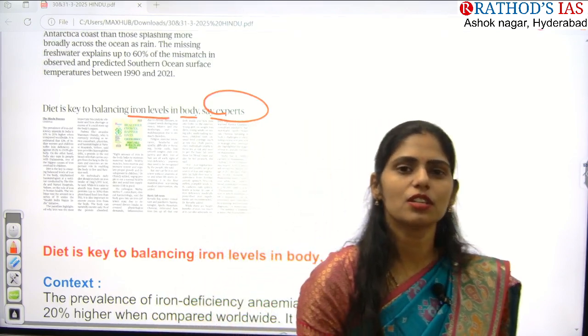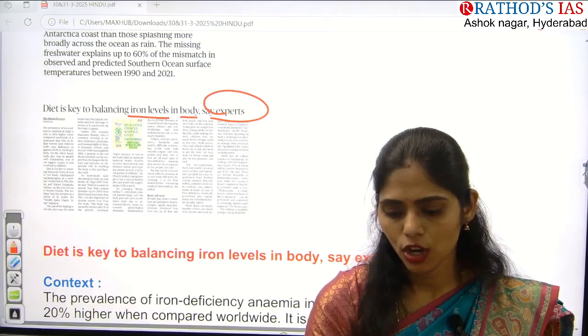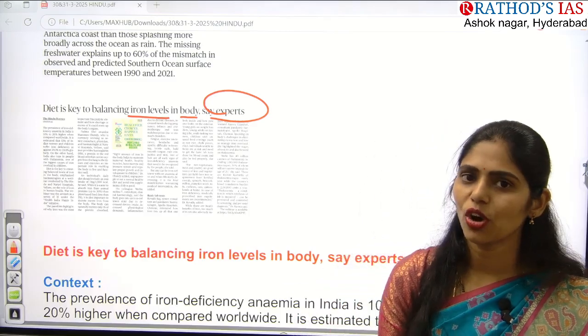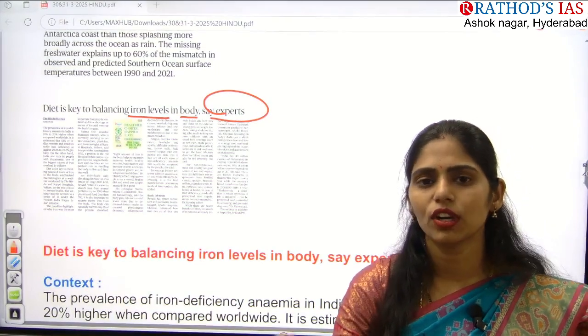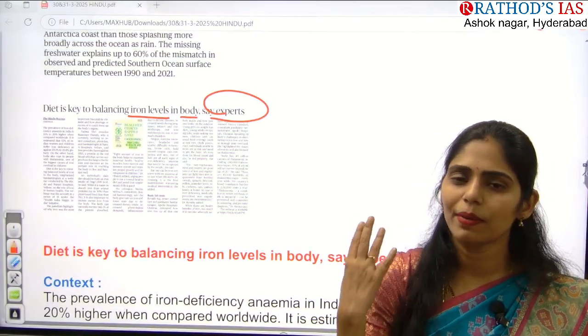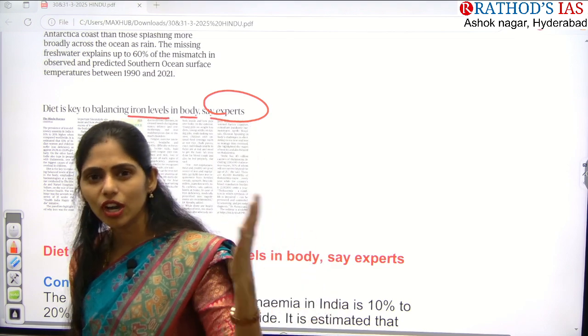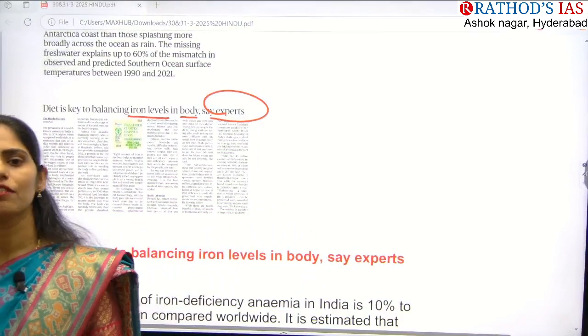So why is oxygen important? For every cell in your body to function properly, oxygen is very important. If there is no oxygen, what happens? The cells will not function properly, so you will be getting lethargy, you will be getting fatigue, and you will also feel giddiness, and you can't perform to your 100% potential. So all these problems will happen if you are having anemia.